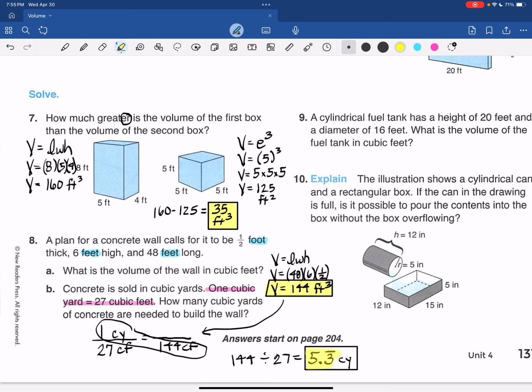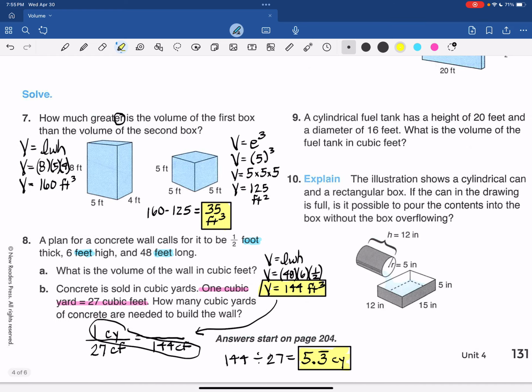And the fraction 1/3 is fine as well. It didn't say to round, so I would leave it as 5.3 repeating or use the fraction 1/3, either one.